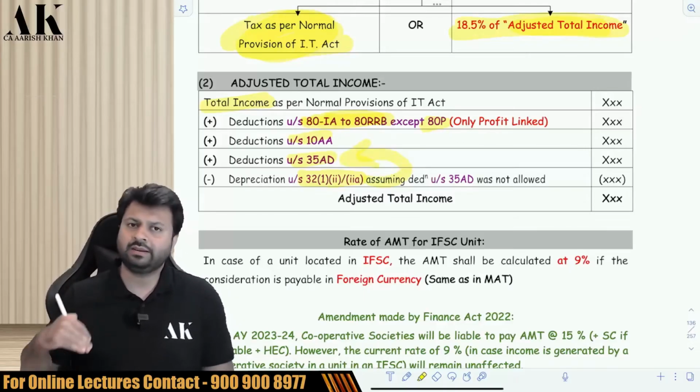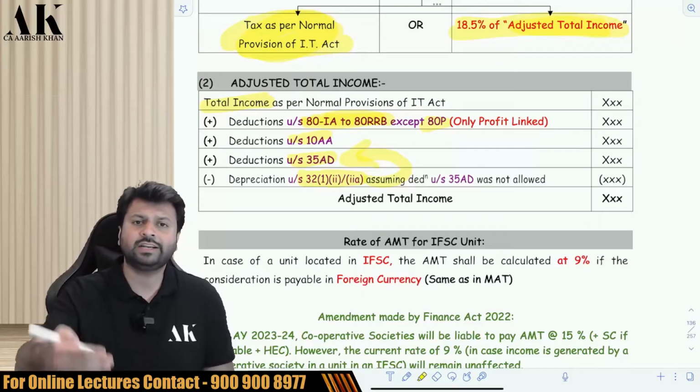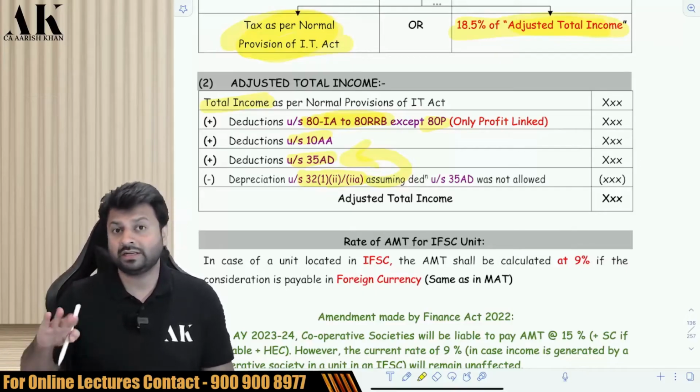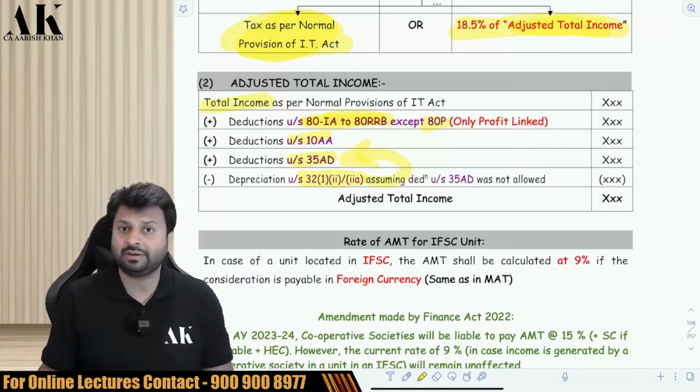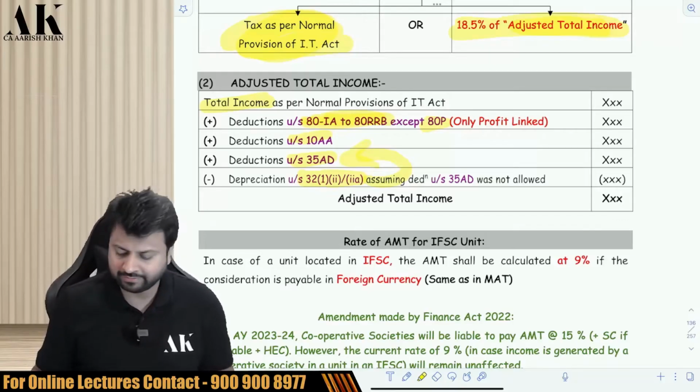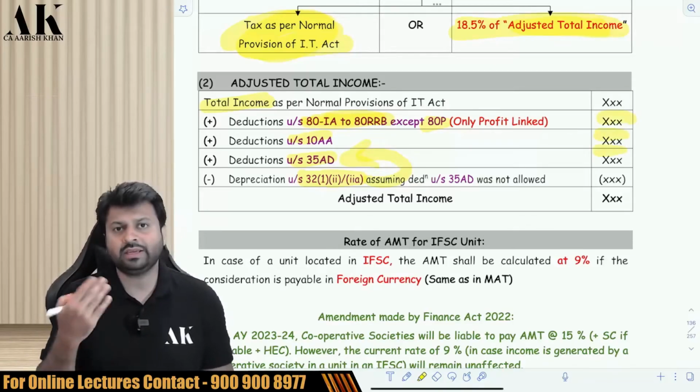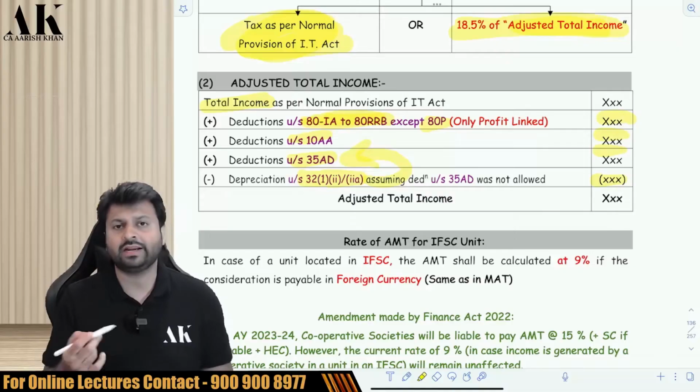If it is a building, claim depreciation at the rate of 10%. If it is plant and machinery, claim depreciation at the rate of 15%. Even additional depreciation can be claimed if the assessee is a manufacturer. Okay. So there are 3 additions which you have to make in total income and 1 deletion which you have to make. You will get adjusted total income.